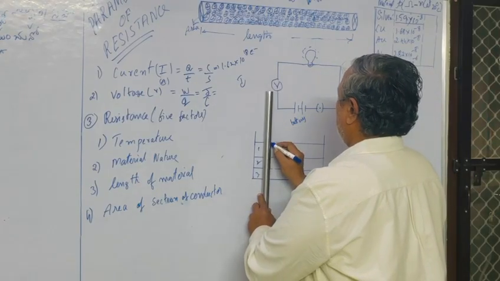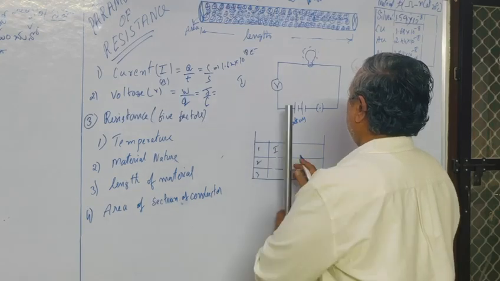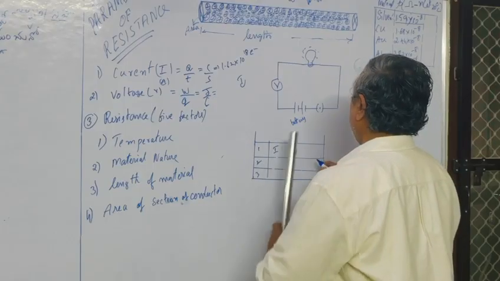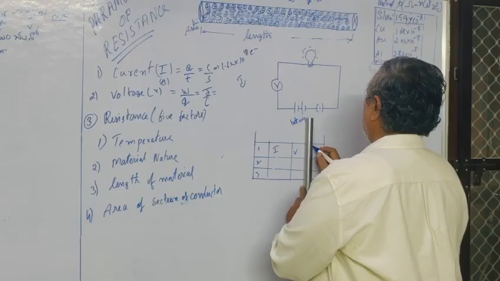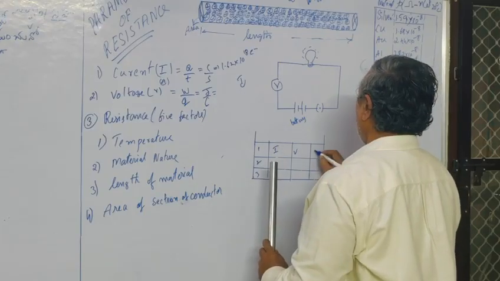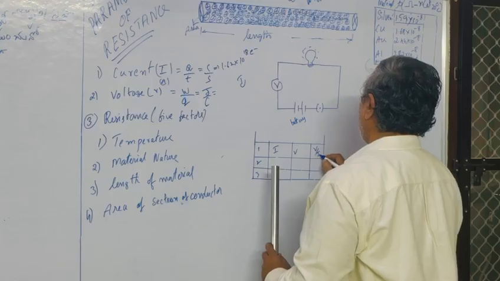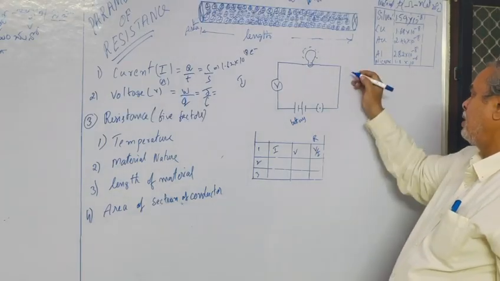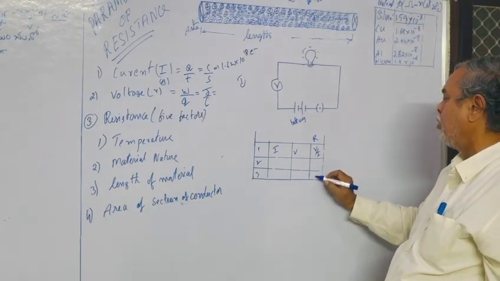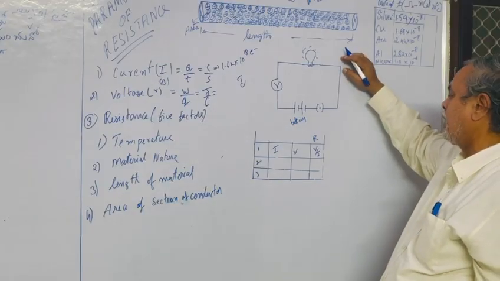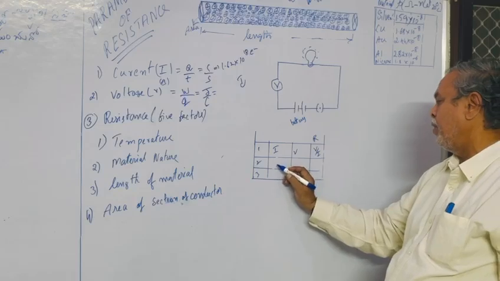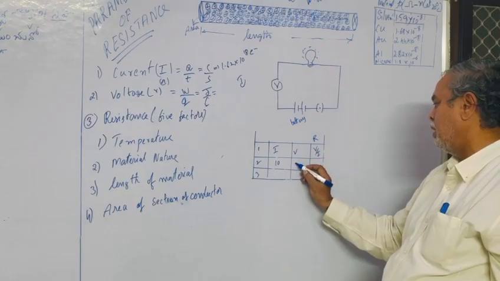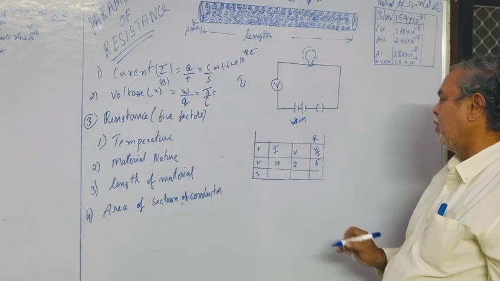First one is I, current. Next one is V. V by I is equal to R, resistance. The first time you get less heat. The second time the temperature will be more in the conductor. Suppose I is 10 and voltage is 2, then you get 5.